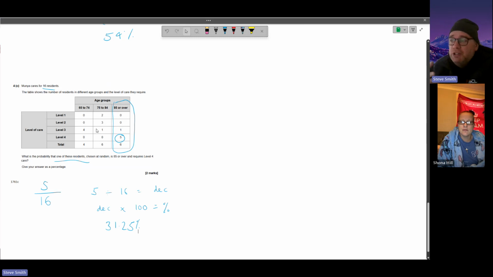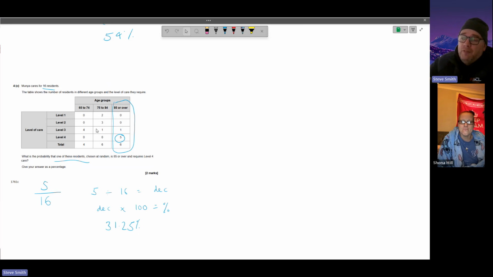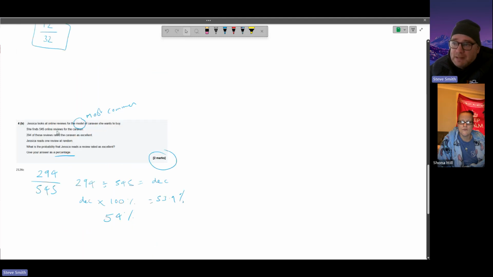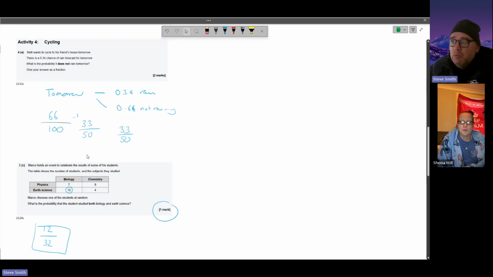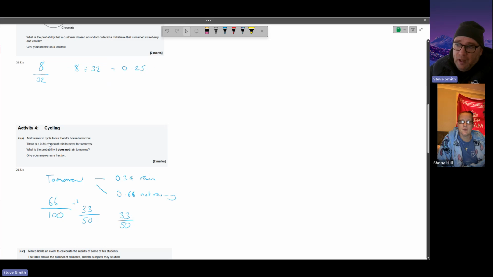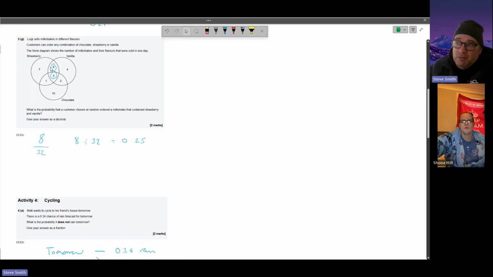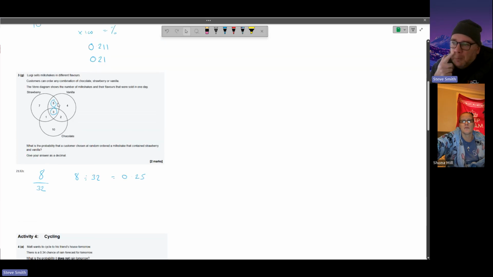You've got all the information in front of you. You're very rarely having to do something first before you've got the information. There's a table, it's telling you everything here. There's the math there. There's the table. So a Venn diagram, that one's probably not the most confusing, but Venn diagrams are just another way of presenting information. So you have all the information there.